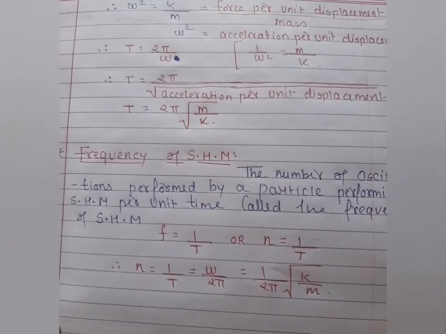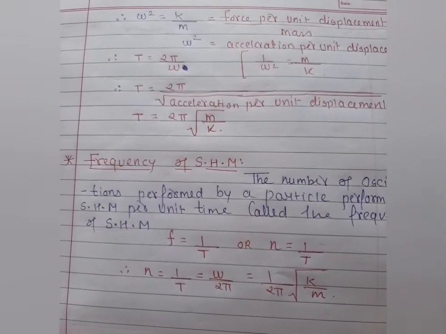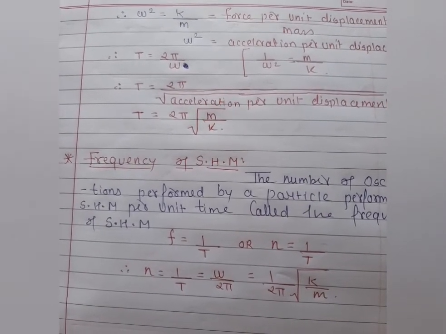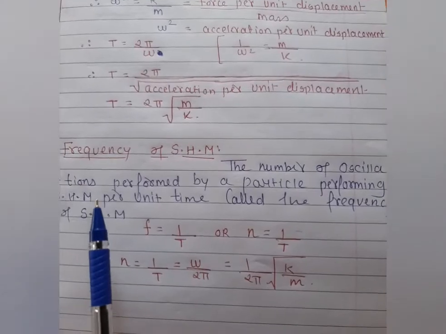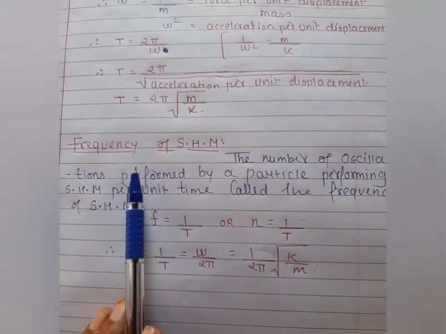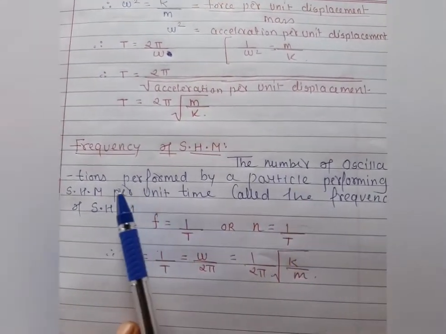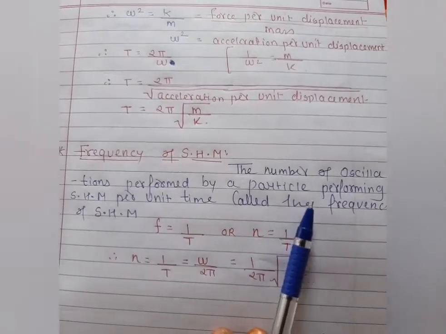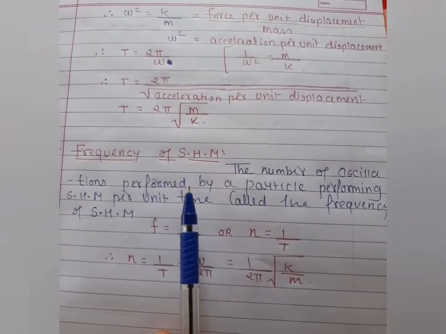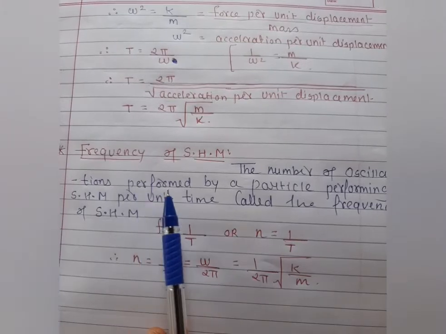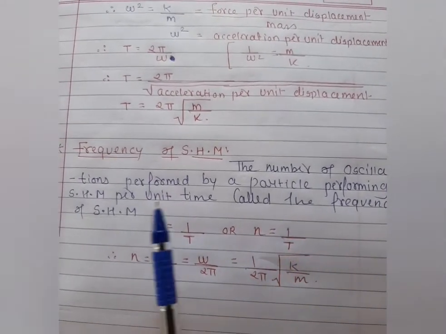As you know very well, students, when a particle oscillates, it has three fundamental things: time period, frequency and amplitude. So the last part is about the frequency, and you know it very well. What is frequency? The number of oscillations performed by a particle performing simple harmonic motion per unit time is called frequency.